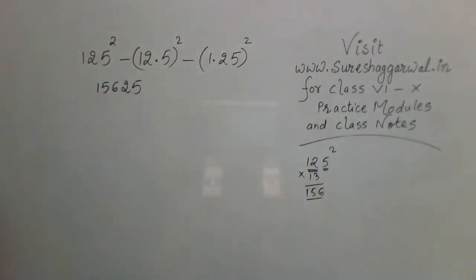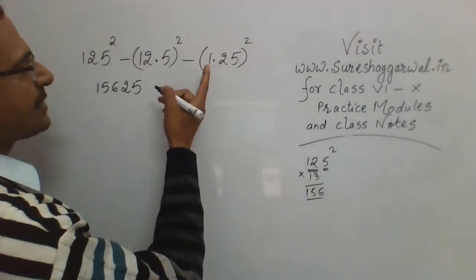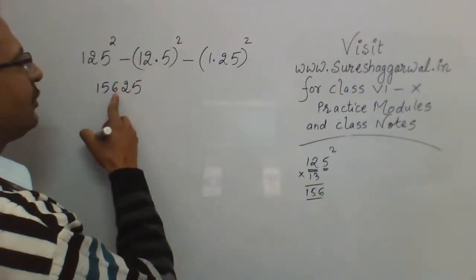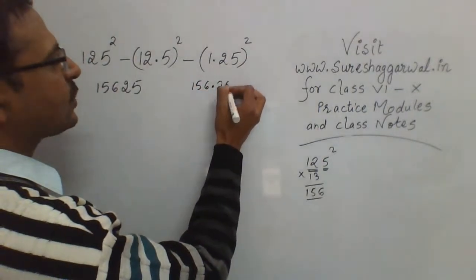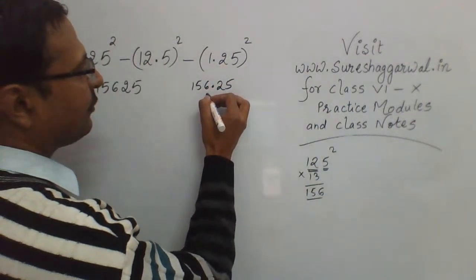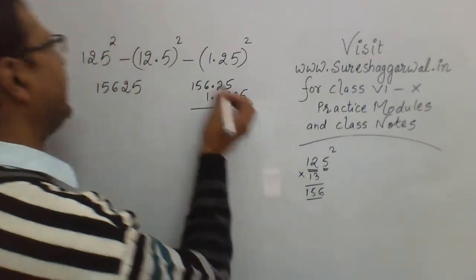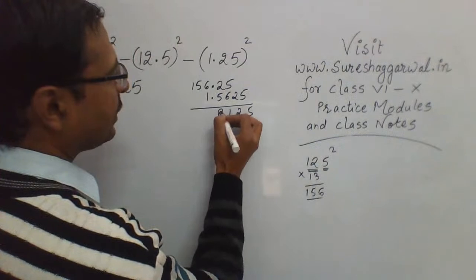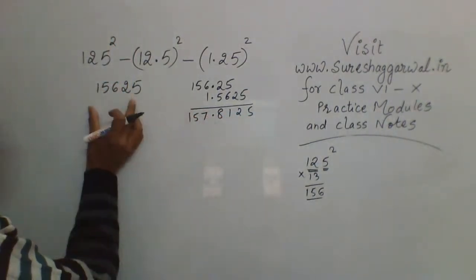Now that is the basic thing you should know. Now we have to subtract two decimals from this. So abhi square to you have done it, no? So if you have one digit here, then you will have two digit in the square. So 156.25, this is the square of 12.5, and 1.25, the decimal will be 1.5625. Right? So I'll add these two and then subtract it from this. So 5, 2, 1, 8, and then 7, 5, 1. Now I'll have to subtract this from this number.